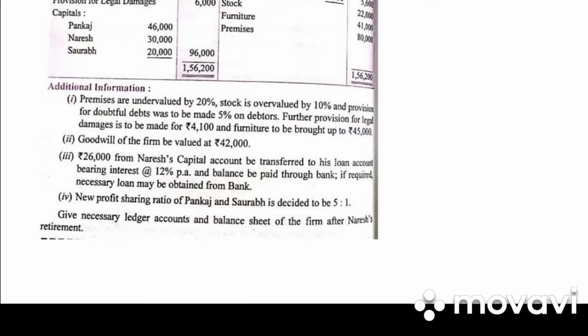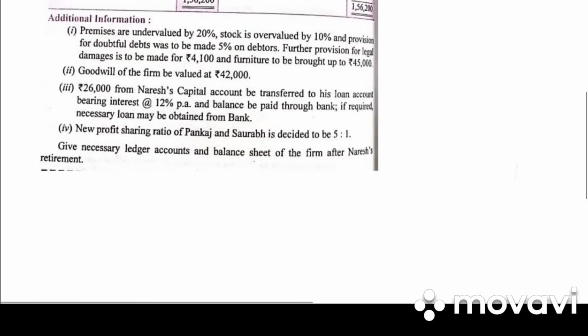26,000 from Naresh Capital to be transferred to loan account bearing interest at 12% per annum and balance be paid through bank. If required, necessary loan may be obtained from bank. New profit sharing ratio of Pankaj and Saurabh is 5:1. So they have given us new ratio.